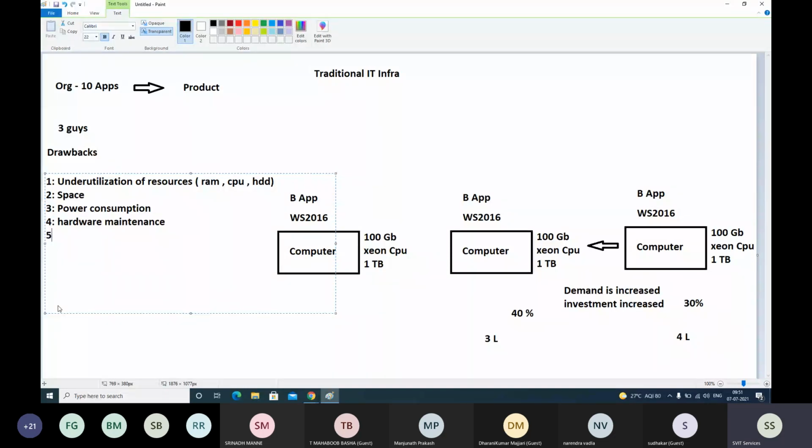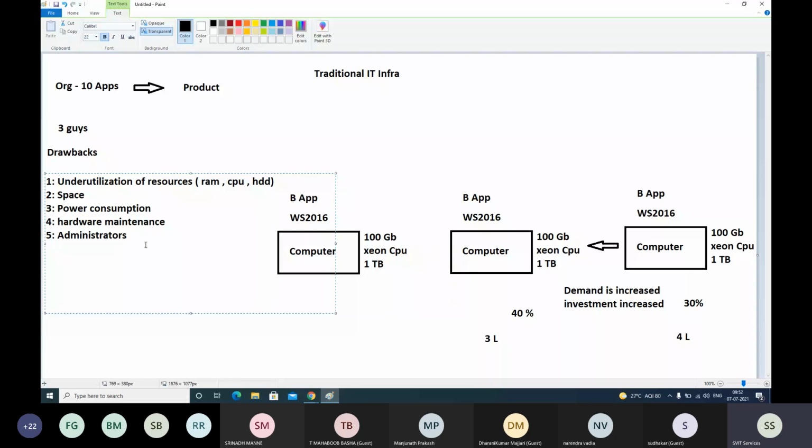Then administrators. When you have like 10 machines, maximum 2 to 3 people will be enough to take care of that infrastructure. If there are 100, we need 5 to 6 members. If there are 1,000, like 10 to 15 members are needed. It depends on the role. So when you have more computers, more administrators are needed.